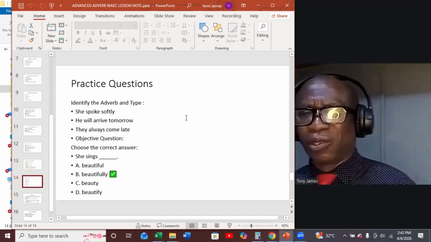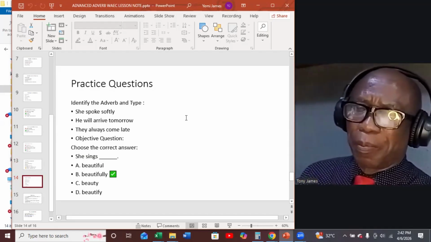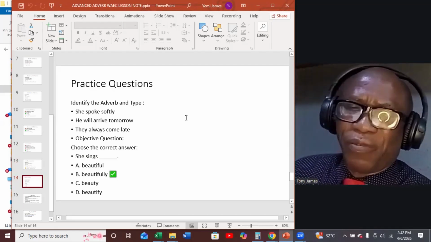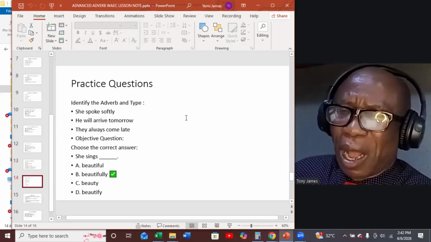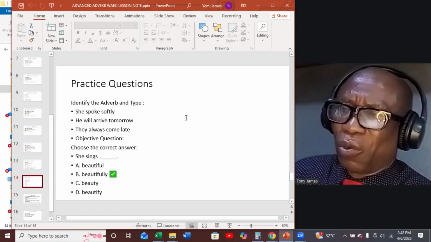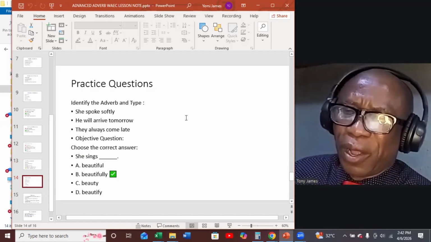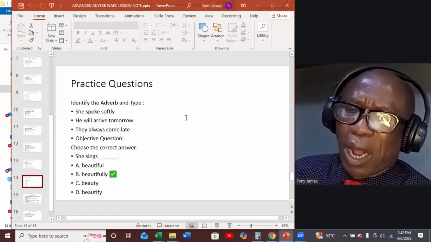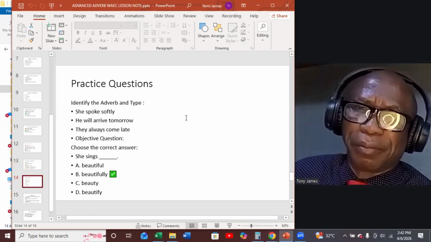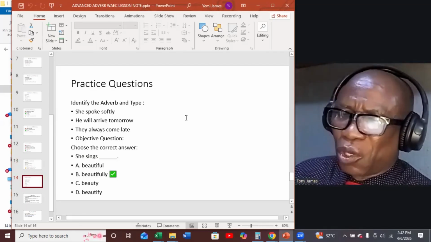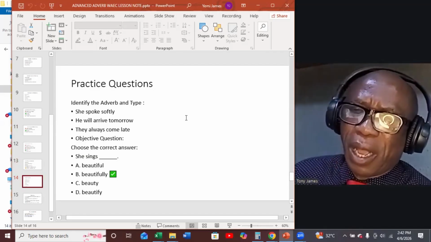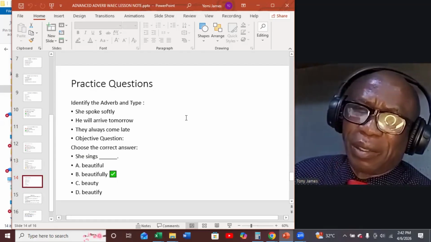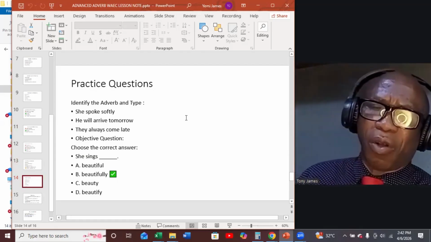Let's try our hands on some of these examples. Let's identify the adverb in the following sentences and mention the types of adverb they are. One, she spoke softly. Softly here is the adverb in that sentence. It is the adverb of manner.